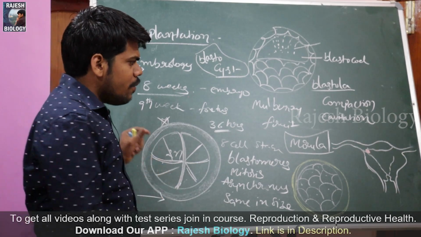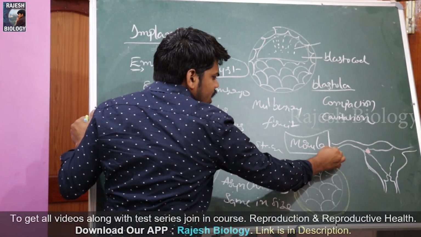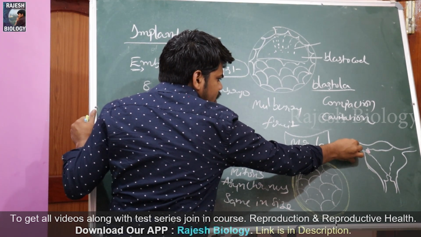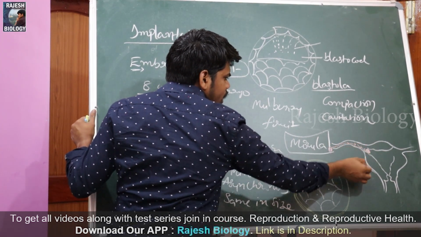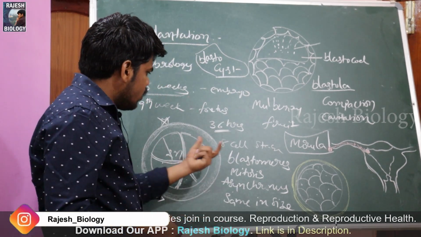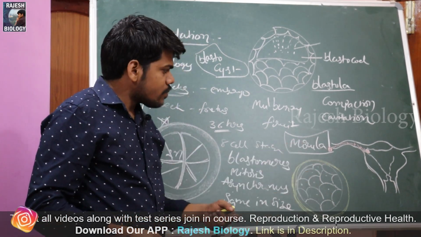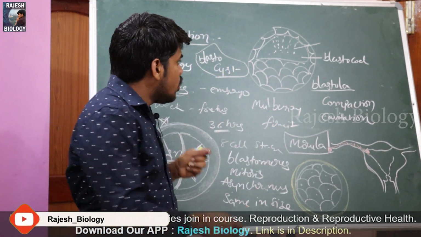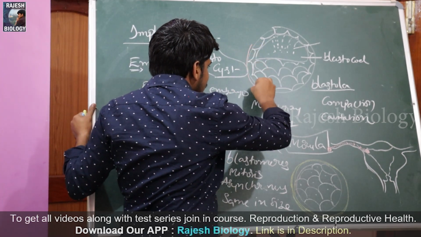It is ready to implant. Here the fertilization takes place. Later, because of the ciliary movement, it reaches up to here, dividing within this zona pellucida. At this time also the zona pellucida is present.